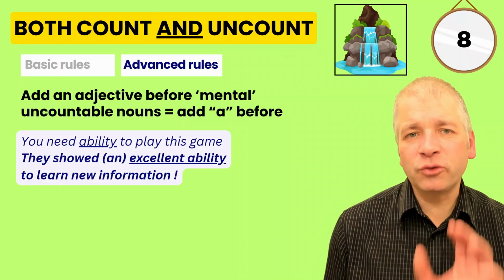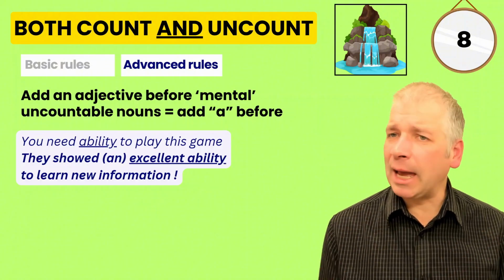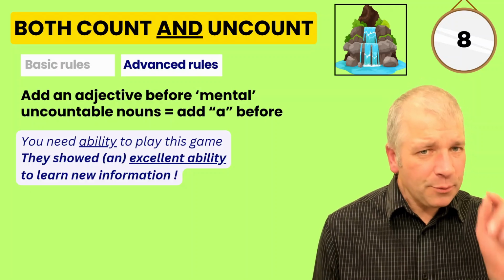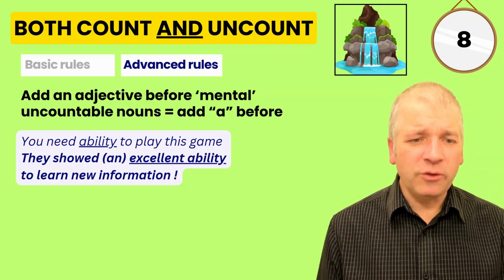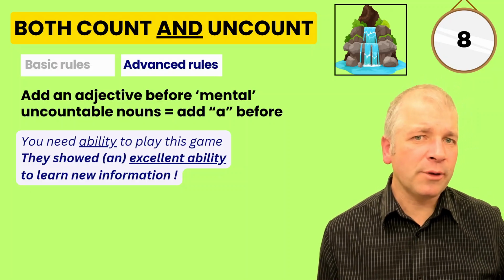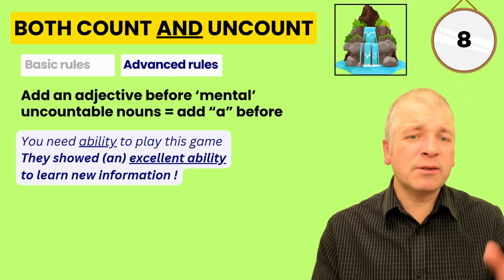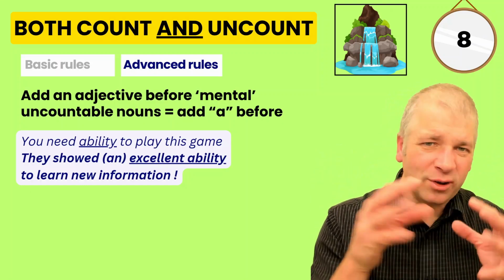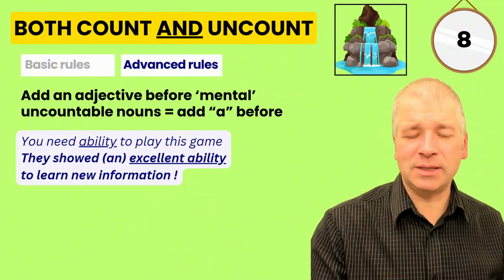And here you have a choice. You could either keep it uncountable, they showed excellent ability, but sometimes we also put the article in front of it. They showed an excellent ability to learn new information. And that's because we've made the ability specific in a particular way. Not just ability, but excellent ability.